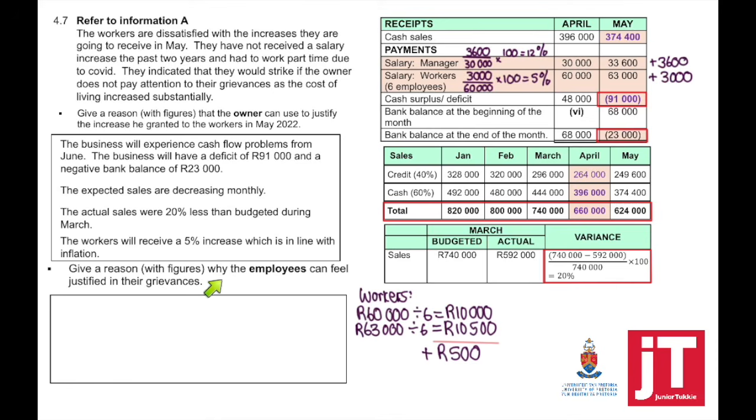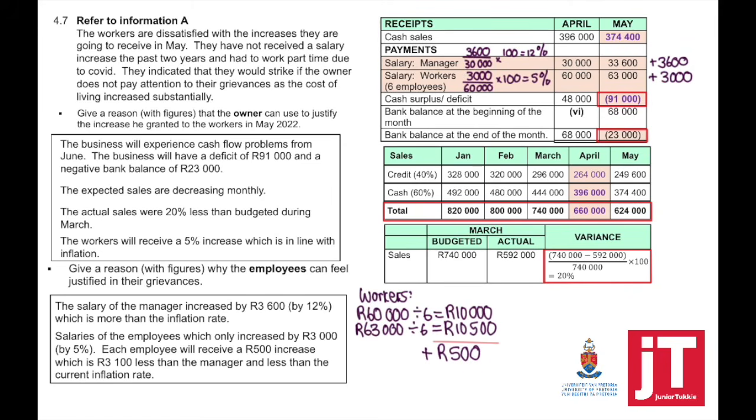Now, if we look at giving a reason with figures why the employees can feel they are justified in their grievances, as mentioned before, the manager received a 12% increase, but yet the workers only received 5%. So if you look at the salary of the manager, it increased by 3,600.